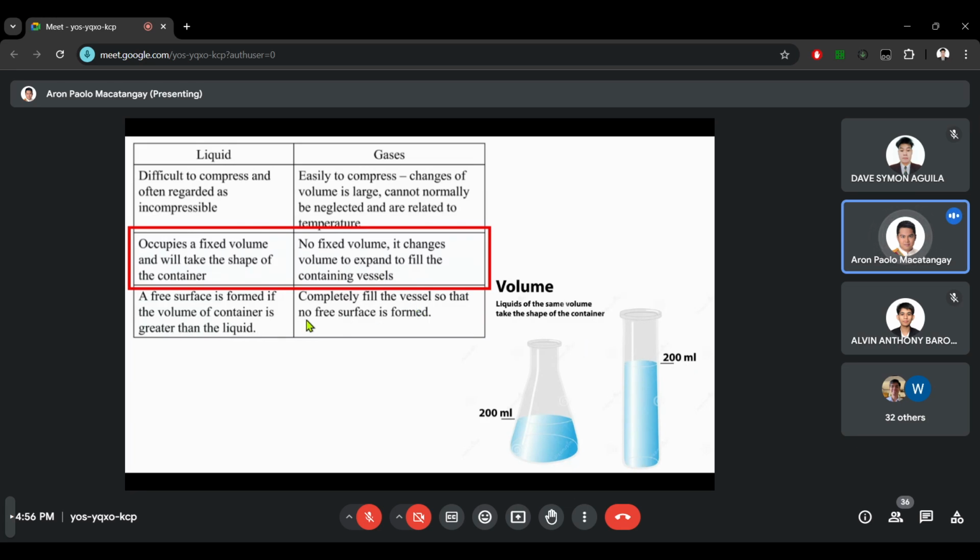For gases, that is not always the case, because if you transfer it to a larger container, the gas will completely use all the available space. So if the space is larger, it will have a larger volume. If the space is smaller, it will have a smaller volume compared to the first container.